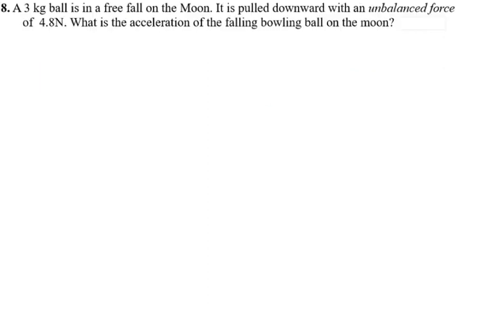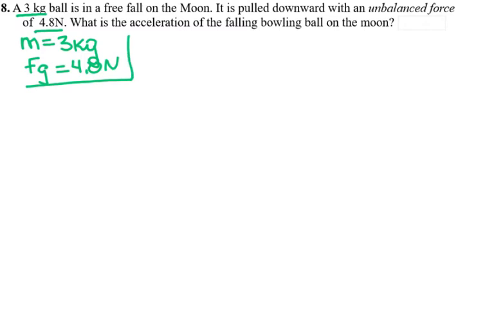So for the next question, they say that a 3-kilogram ball, so mass is given. Maybe I'm going to write the mass right away. The mass is given, 3 kilogram. It is in free fall on the moon. It is pulled down with an unbalanced force of 4.8 newtons. So that is the force of gravity acting on the ball when it's falling down on the moon. So that's 4.8 newtons. And they ask you, what is the acceleration of the free fall, the acceleration due to gravity?